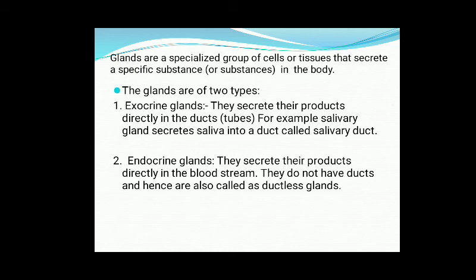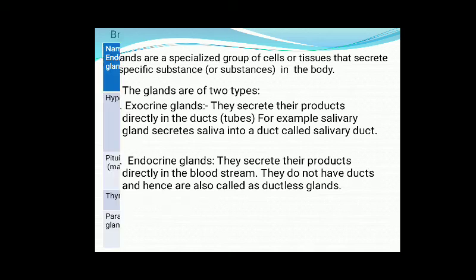Here you will remember that the pancreas is both an exocrine and an endocrine gland, because it secretes a hormone, insulin, into blood, and it secretes another juice, known as pancreatic juice, into the pancreatic duct. Thus the pancreas acts both as an endocrine as well as an exocrine gland.